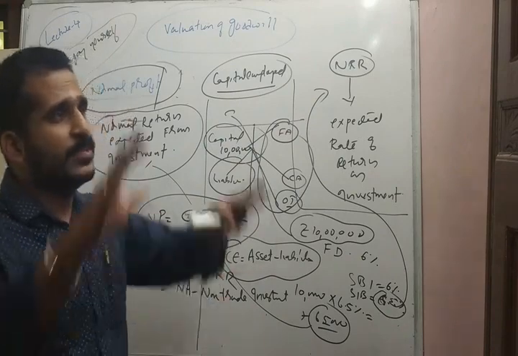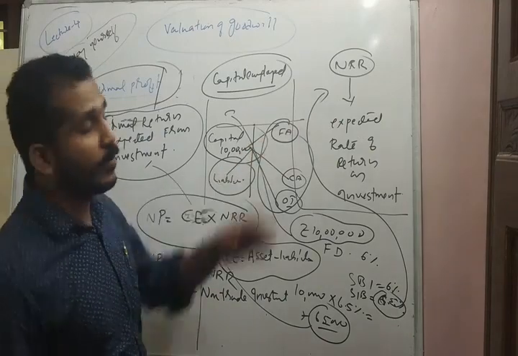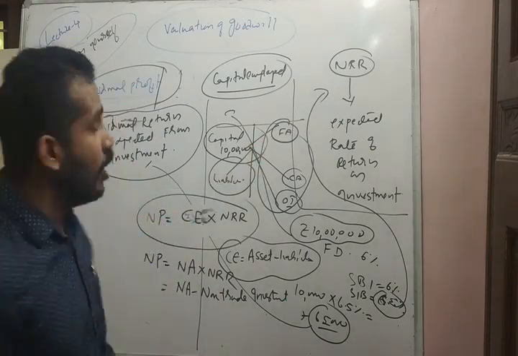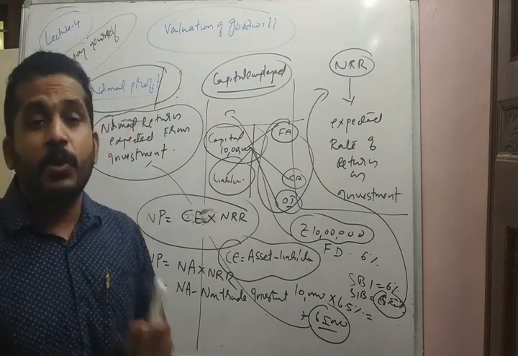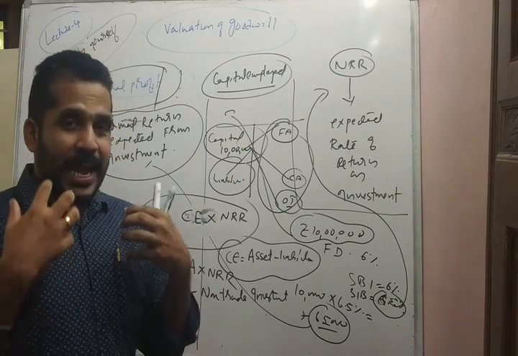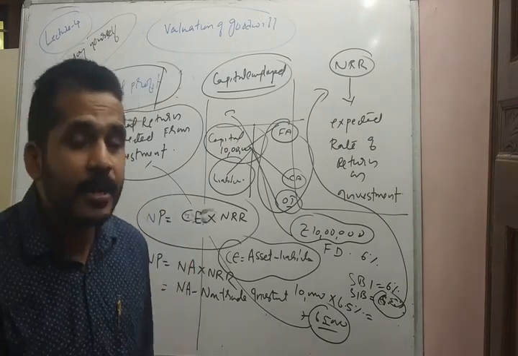Amount invested in the business, which is represented as net asset. We will exclude the non-trading investment. What is normal rate of return? The return expected by the investor in percentage terms. What is normal profit? Net asset excluding non-trading investment into normal rate of return. So this is the amount expected as return when I invest money in the business.